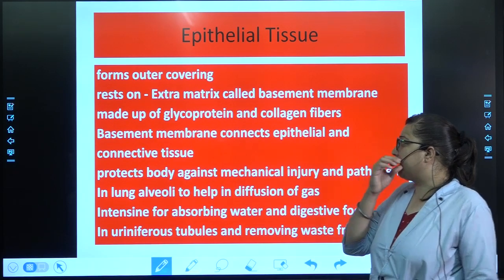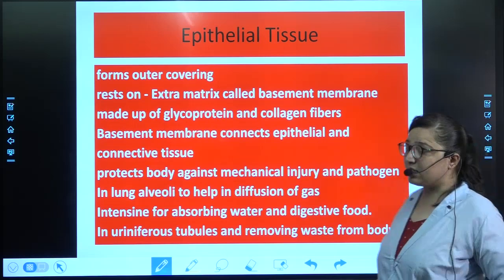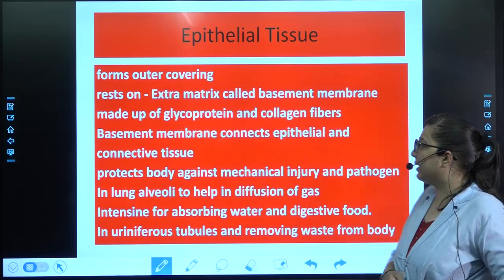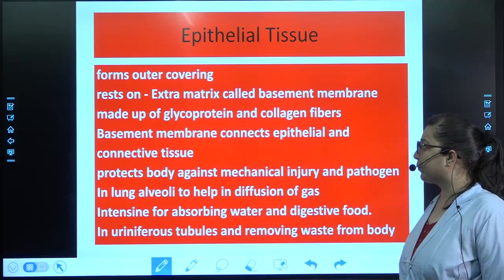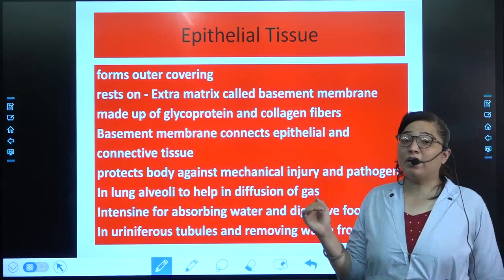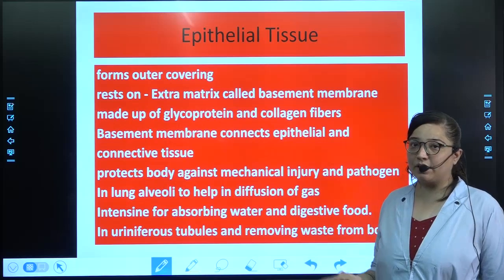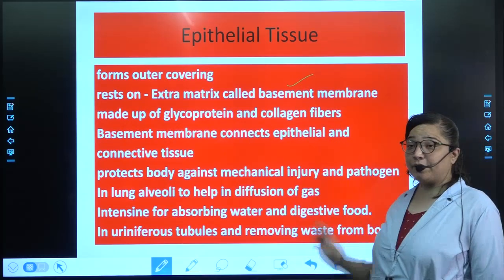The basement membrane connects epithelial tissue and connective tissue. This is its function, that the basement layer will connect epithelial and connective tissue. Once again, it is forming the outer covering of any particular part.